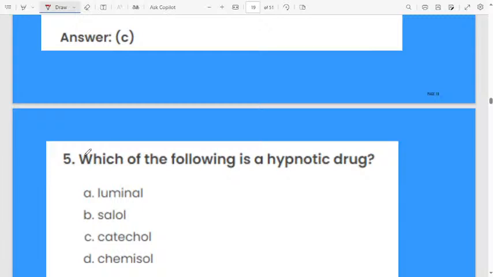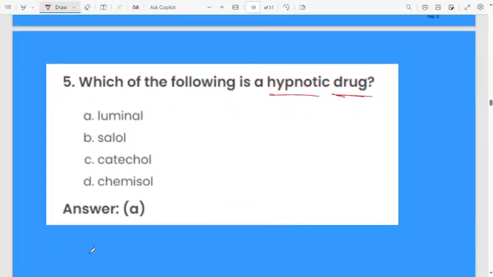Which of the following is a hypnotic drug? Which one is a hypnotic drug? Related to drugs, remember the questions, because drugs are not a very hard topic. We will discuss a few questions based on drugs. Which one is a hypnotic drug? First one is luminal, second one is salol, third one is catechol, fourth one is chemisol.